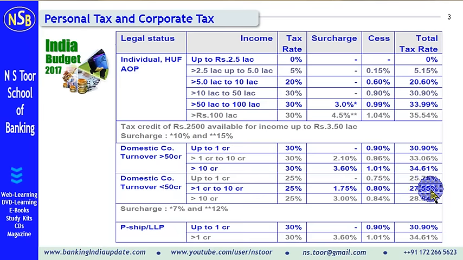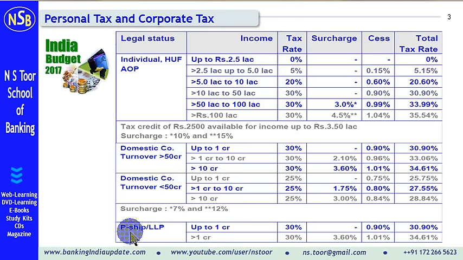27.55%. And these small companies earning more than 10 crore, the basic rate is 25%, surcharge is 30% in calculation, but actually it is 12%. So this is education cess calculation. So they will pay 28.84%. So this is tax liability of companies.